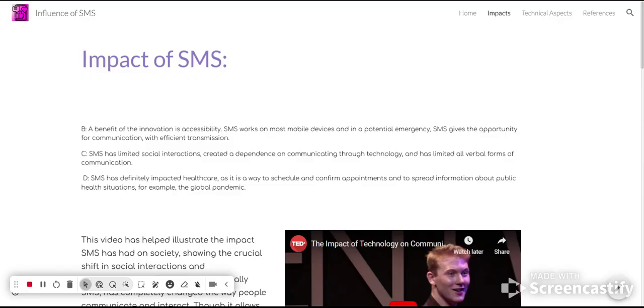And then question D was, how has SMS impacted a different field other than computer science? A lot of my research supported the fact that SMS has really impacted healthcare in a positive way, especially more recently when we dealt with the pandemic. It became a way for people to schedule and confirm appointments and also spread awareness about public health situations like the global pandemic. So it was really helpful during that time to get all that information across, and